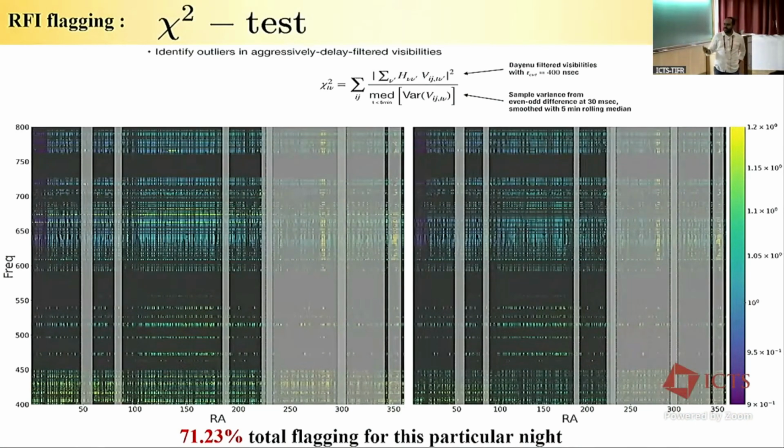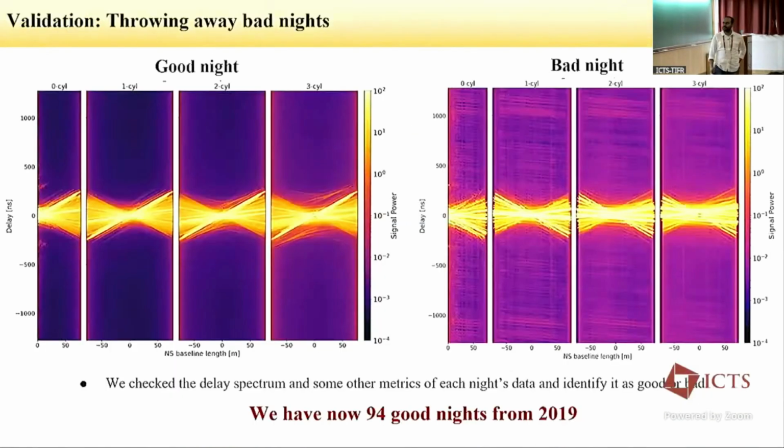However, what happened is that we started from 40% data. Now we are at 72% data flagged for this particular night. For some nights, we are flagging 80%. So this is a huge flagging. With this huge flagging, there are more issues which we understand.